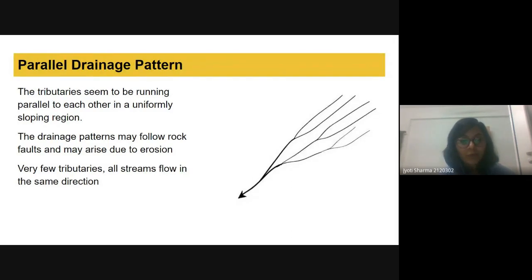And here, because of this parallel pattern, we will have very few tributaries, because we will not have tributaries if the rivers are moving in a very parallel direction.